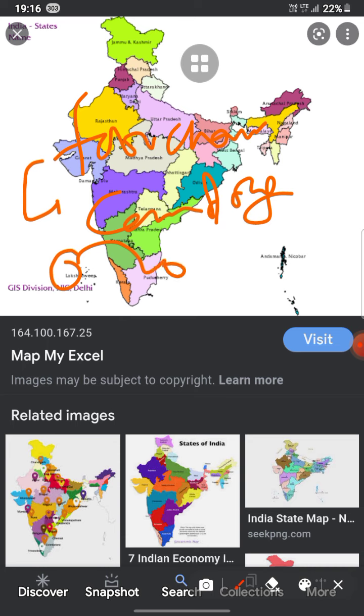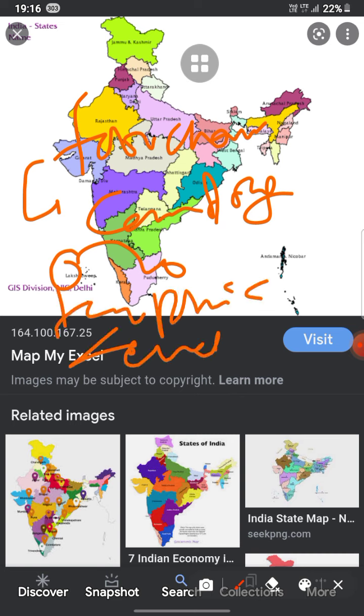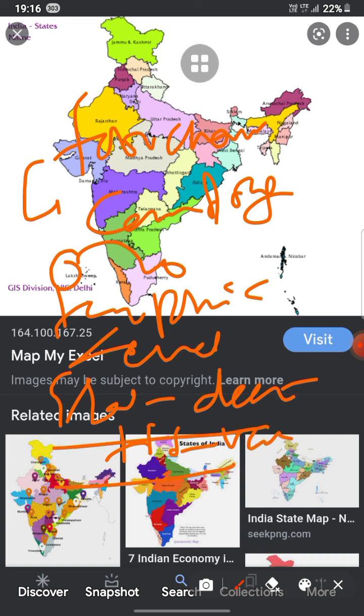Each successive stage in the food chain is known as a trophic level. Like grasses, then deer, then tiger, then vulture. This is the trophic level. Grass represents the first trophic level, deer the second.